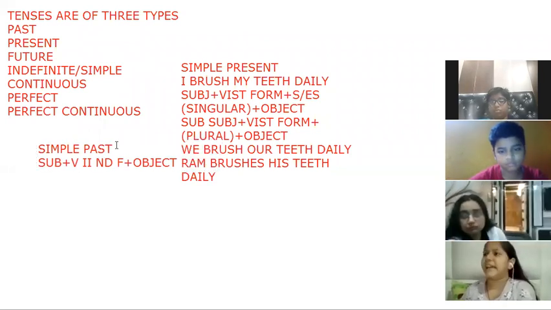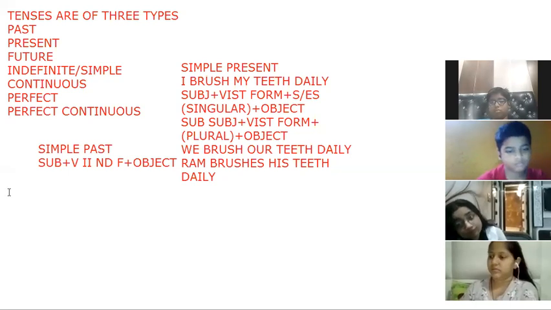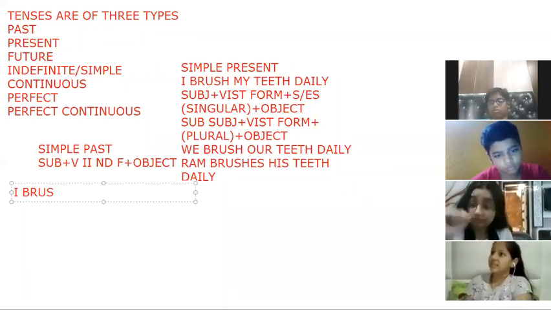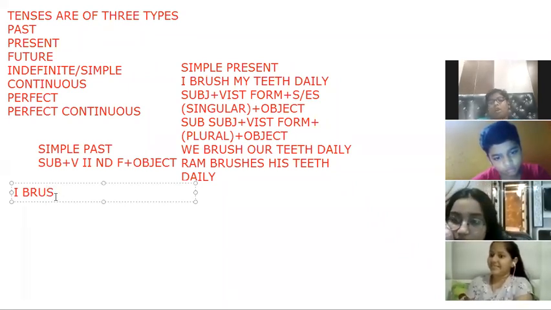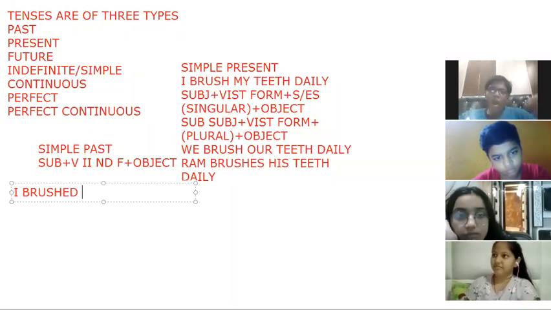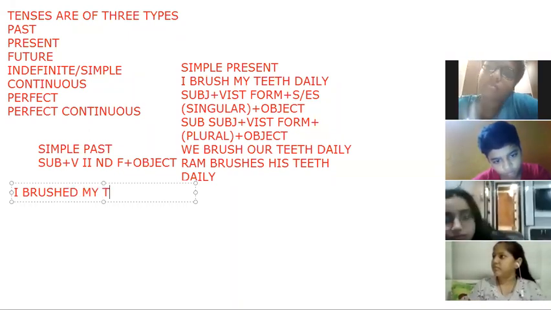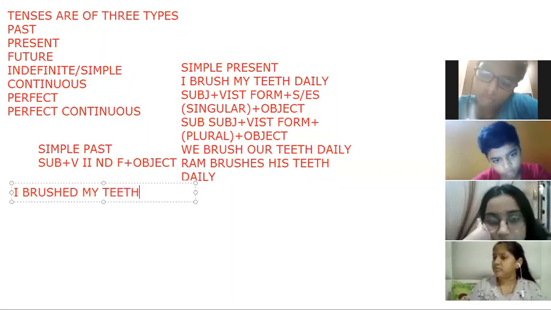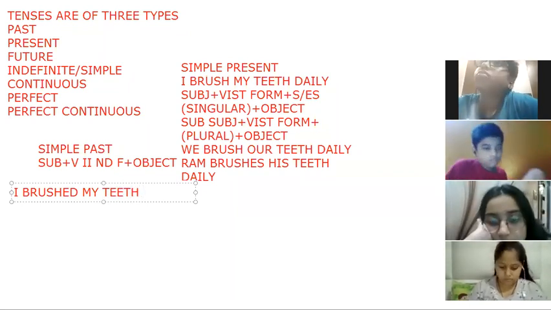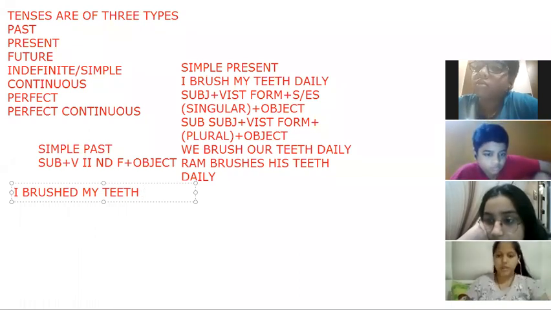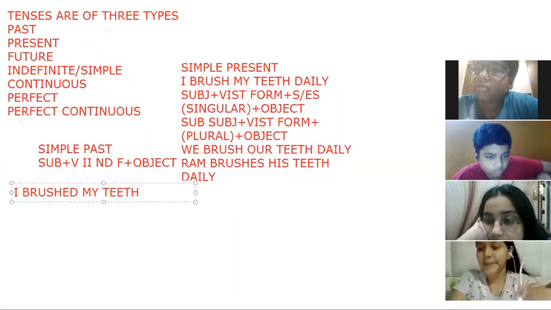Like, I brushed my teeth daily. It means he is saying he used to brush his teeth daily. So what is the difference between simple present and simple past? Only in the structural formula, that we are putting the verb second form. I brushed my teeth daily.